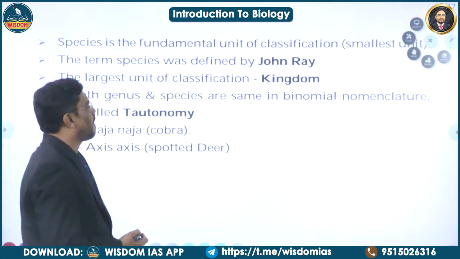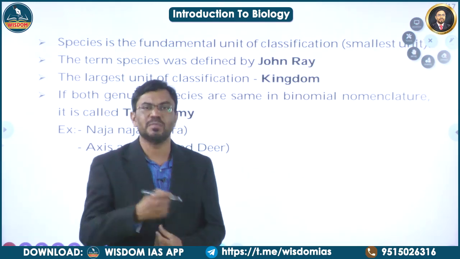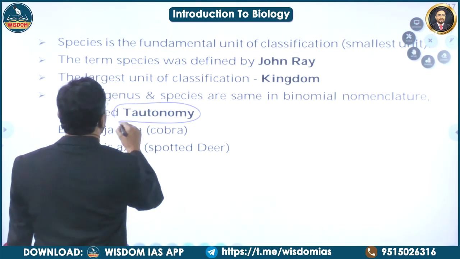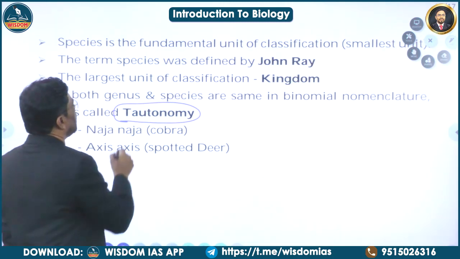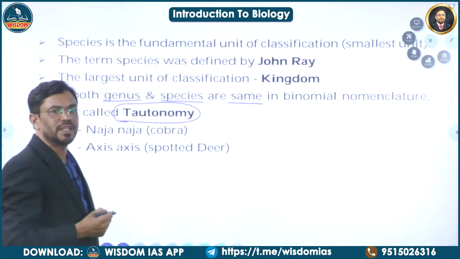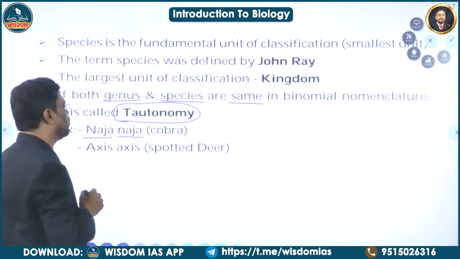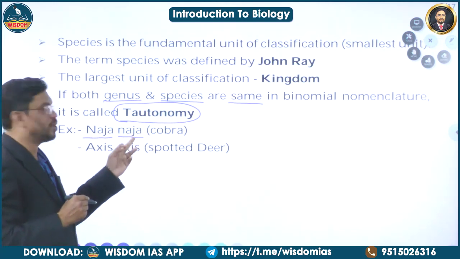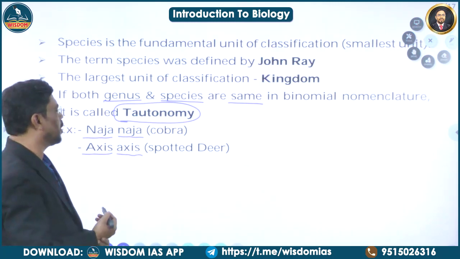Suppose both the genus and species names are similar in this binomial nomenclature, then it is called tautonymy. You have to remember this terminology, tautonymy. Tautonymy means if both the genus and species names are the same in the binomial nomenclature, then it is called tautonymy. For example, Naja naja, it is cobra. So this one Naja represents genus, another Naja represents species. And Axis axis, it is a spotted deer.